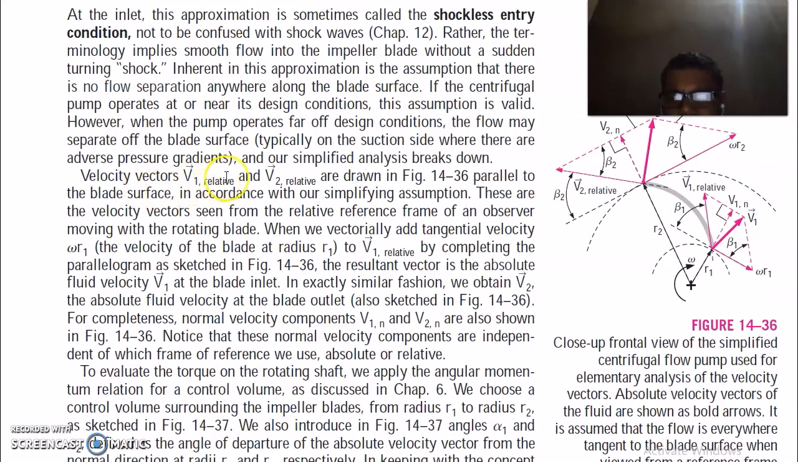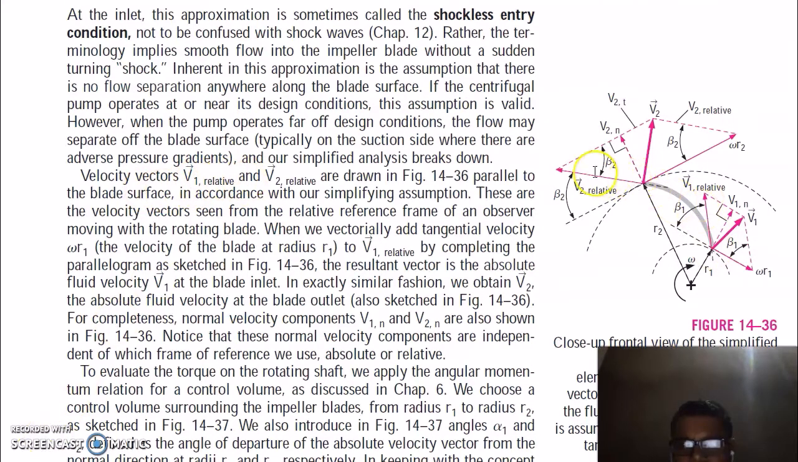So velocities V1 relative and V2 relative are drawn in this figure. These are the velocity vectors seen from the relative reference frame of an observer moving with the rotating blade. When we vectorially add the tangential velocity omega R1 to V1 relative, you will get the velocity vector V1, which is the fluid velocity at the blade inlet. In exactly the same way, when you add V2 relative and omega R2, you will get V2. This is the absolute velocity at the blade outlet.